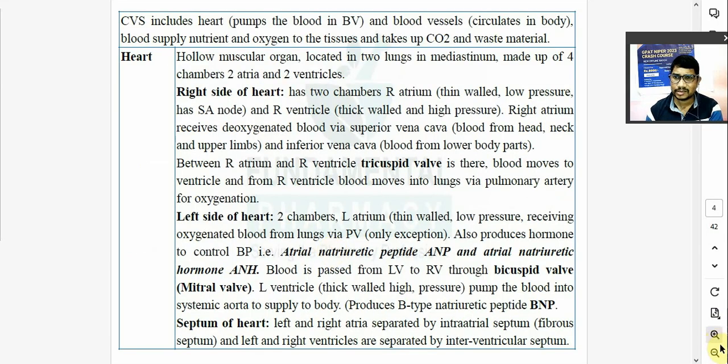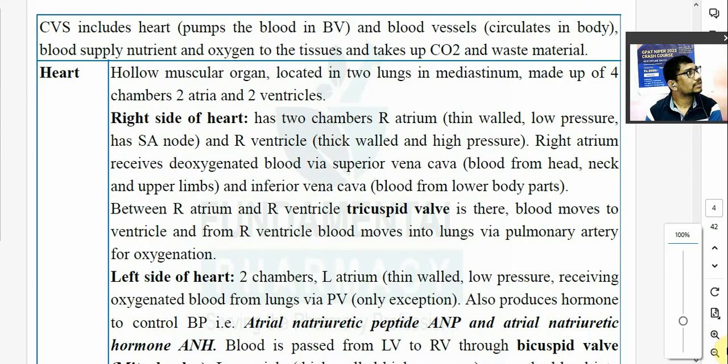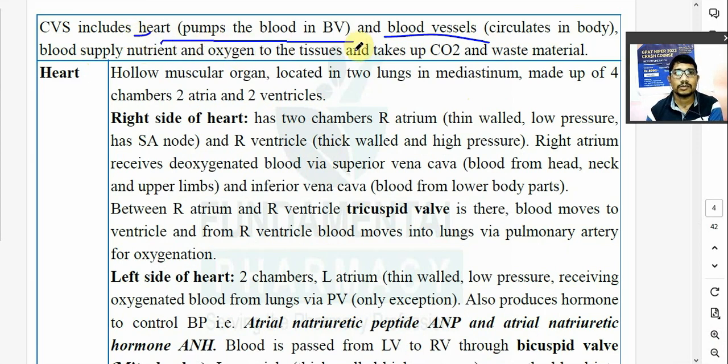Now what is the heart? What is cardiovascular system? पहले तो cardiovascular system क्या होता है? So cardiovascular system includes heart and blood vessels. इसमें दो चीज होता है, heart होता है, blood vessels होता है. So what is heart? So heart is a hollow muscular organ that pumps the blood into the blood vessels. हार्ट का काम क्या है कि हार्ट ब्लड वेसल में ब्लड को पंप करेगा.